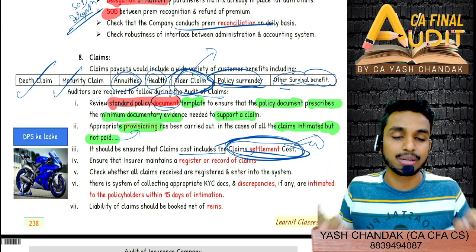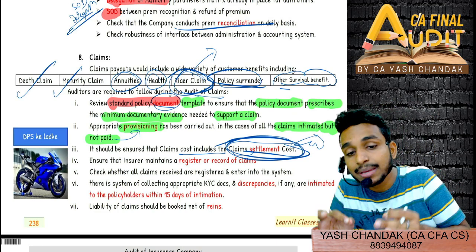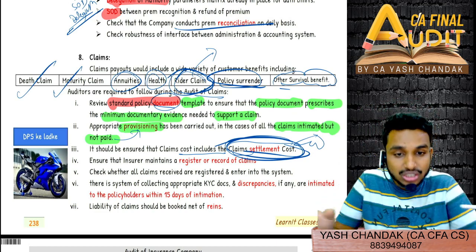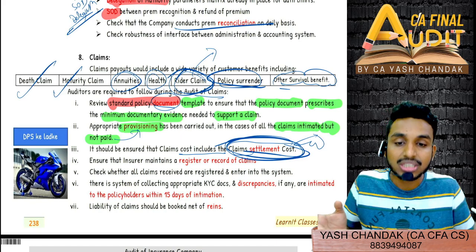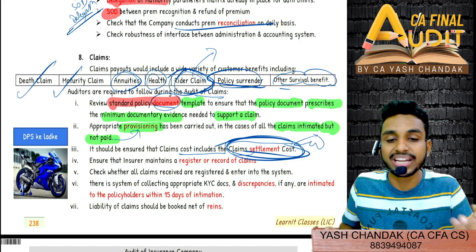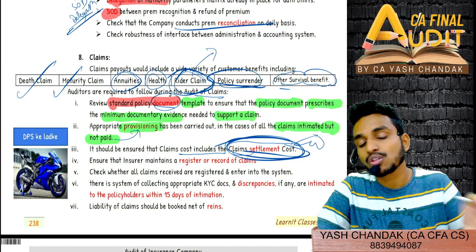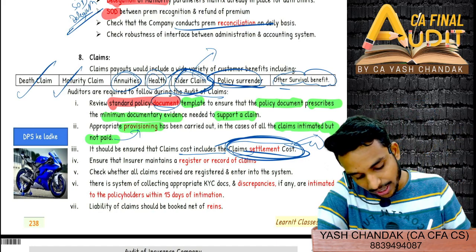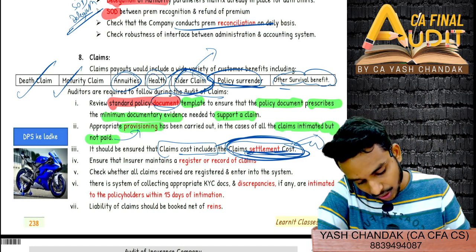However, claim settlement costs are also to be included in claim cost only. Claim settlement cost is not separate. Claim settlement costs are, you can say, auxiliary costs. You will incur secondary costs. So this cost also has to be included with claim cost only. Okay? It should be ensured that claim cost includes the claim settlement cost.